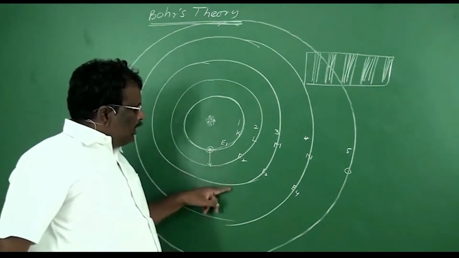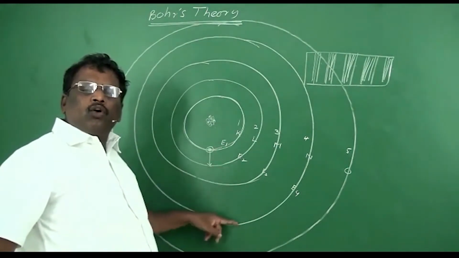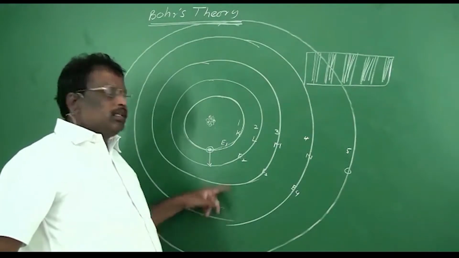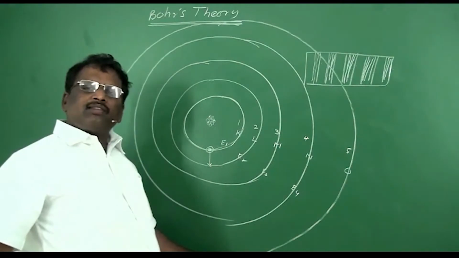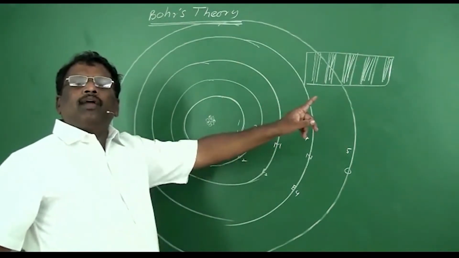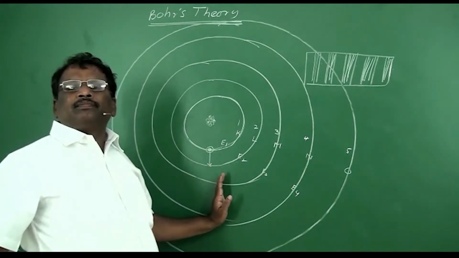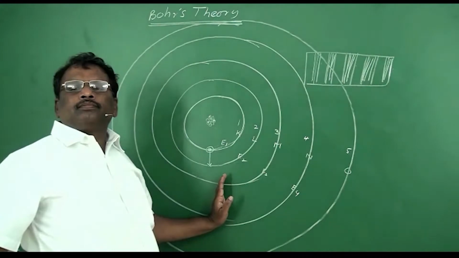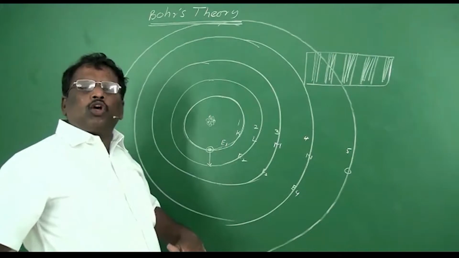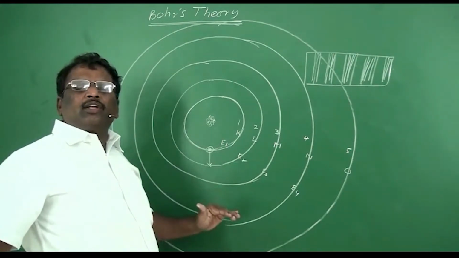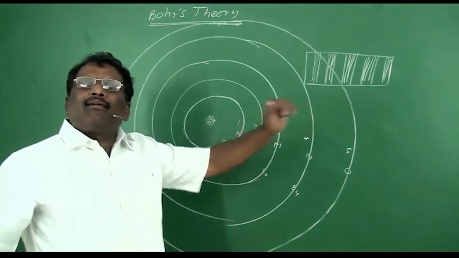So based on the difference in these energy levels, or based on the number of photons that were absorbed by these electrons, the electron may be excited to any one of these higher energy levels, and it will form a line with respect to that energy. So when electrons absorb energy, they get excited to higher energy levels. Then they form absorption spectra.